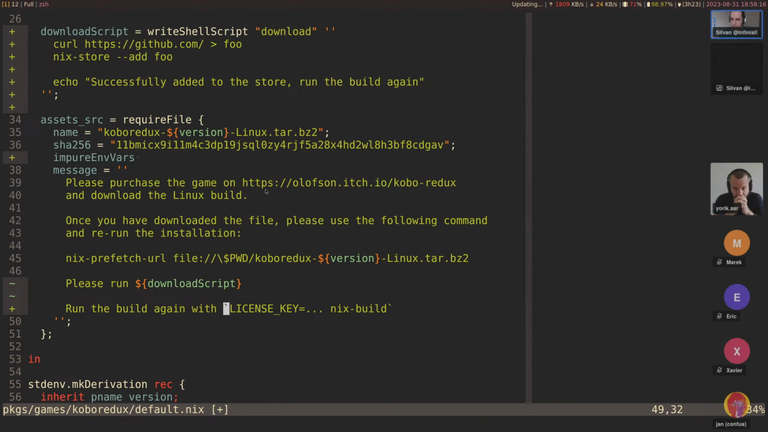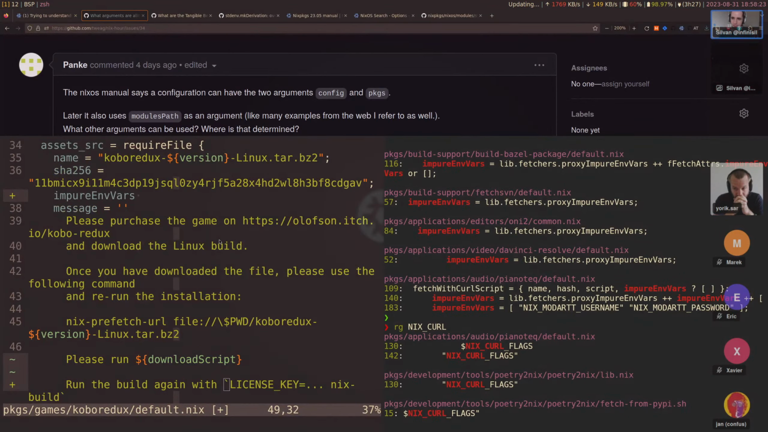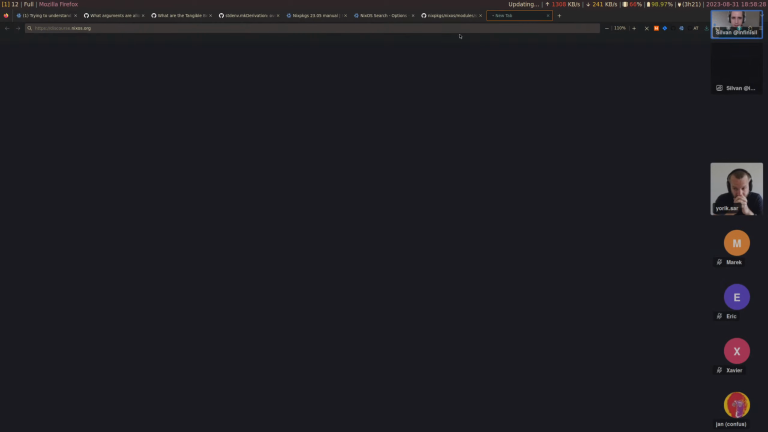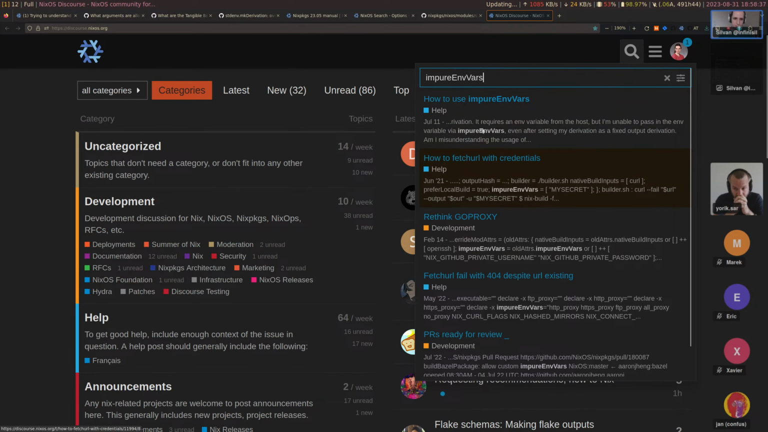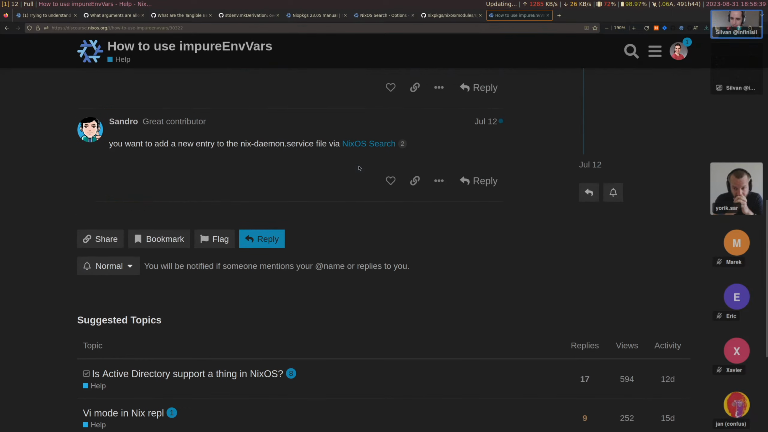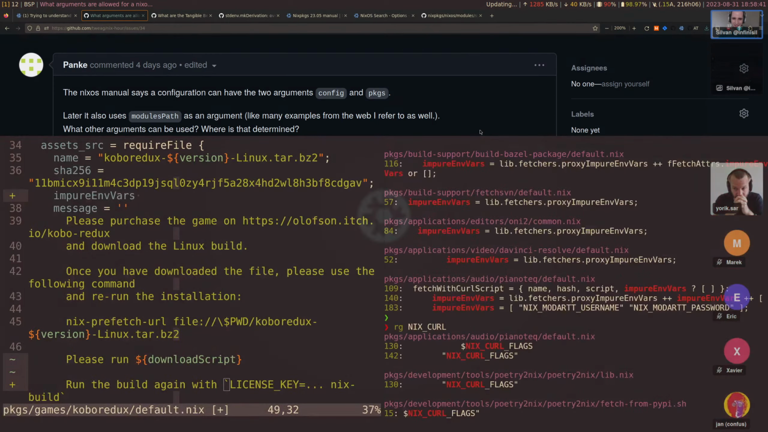And this is also a way to download private sources that's sometimes used for that. And I believe on Discourse you can also find some examples of this. If I go look for impureEnvVars, how to use impureEnvVars, yeah. Well, yeah. Let's see. We have some more in the chat.